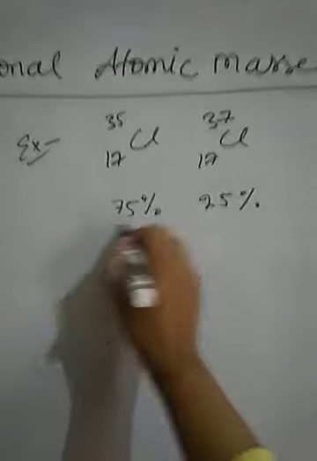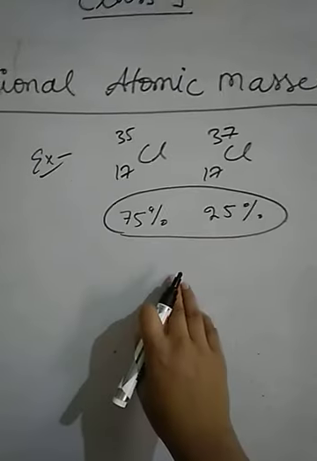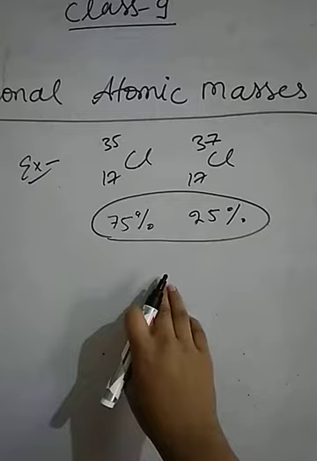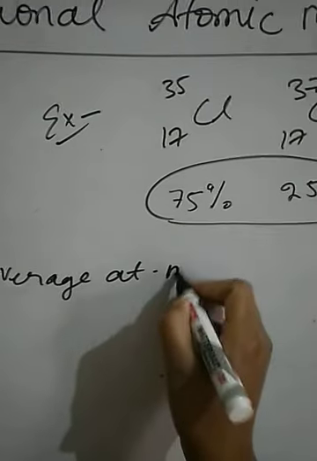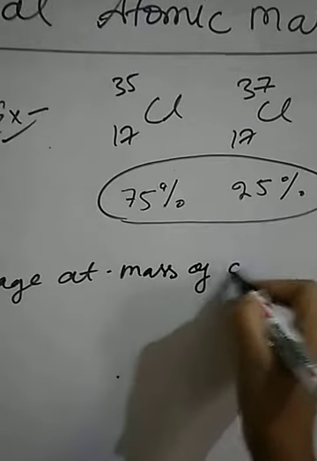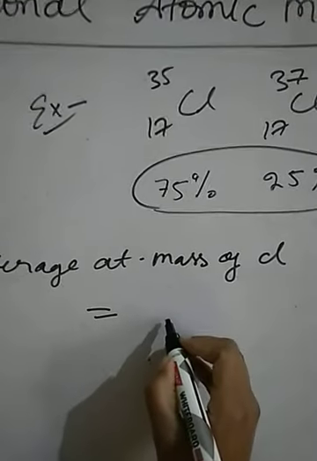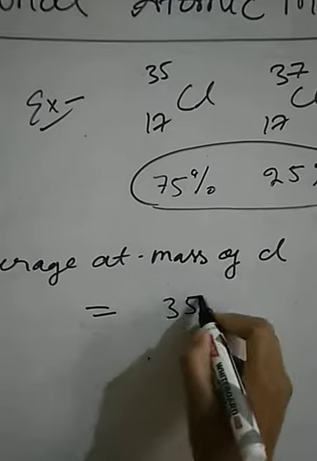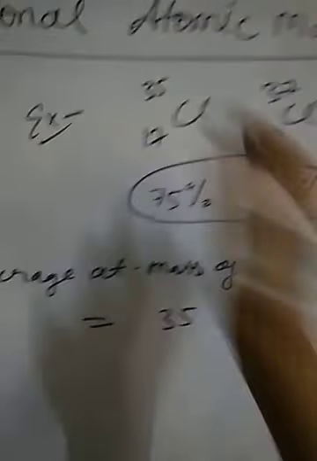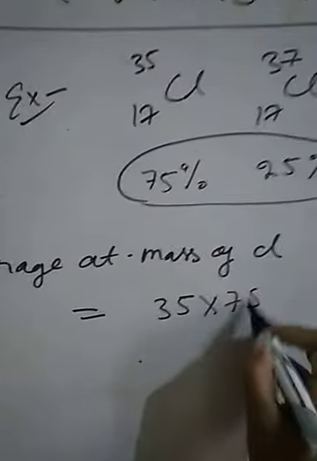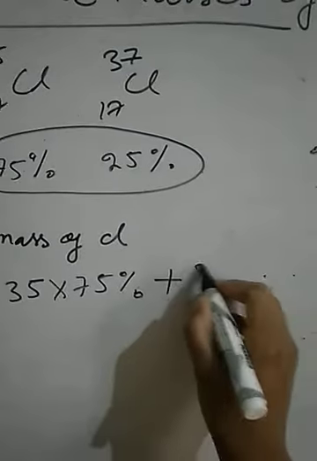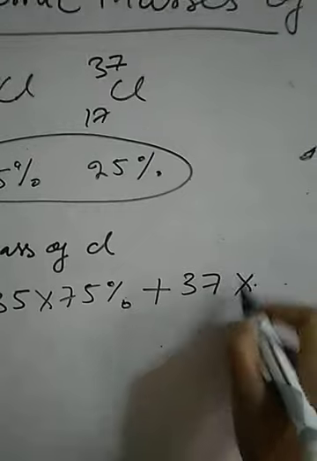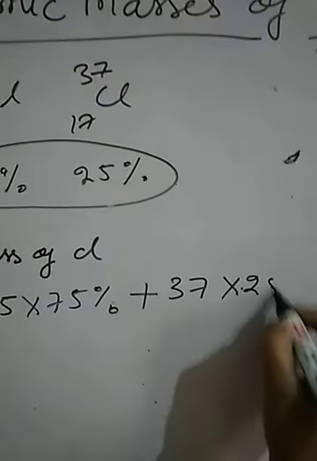So how can you calculate that the atomic mass of chlorine will be 35.5? We will calculate that the average atomic mass of chlorine is equal to mass number 35 into 75% plus mass number 37, which is present 25%.